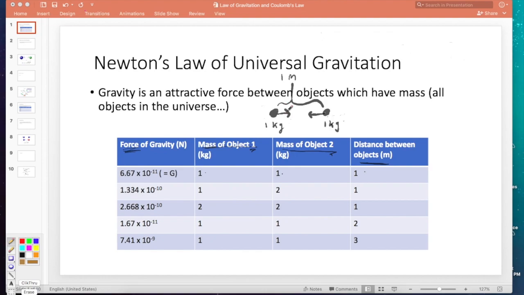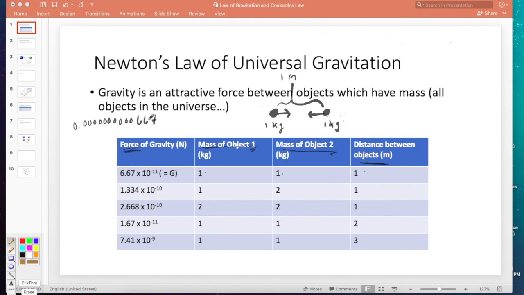You remember we said that gravity is really weak. So here's how weak this is, and this is an actual result that you would get. 6.67 times 10 to the negative 11th. That would be 0.0000000000667. That's incredibly tiny. It's measured in newtons. This is actually a really important number that we will talk about later.